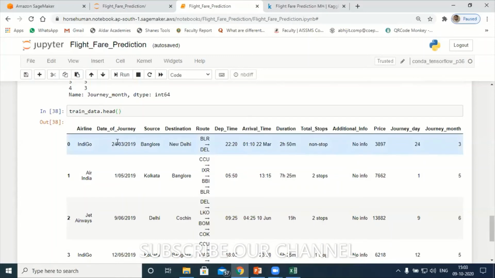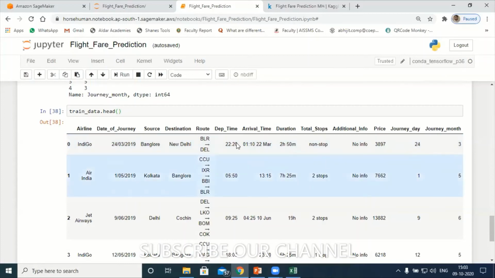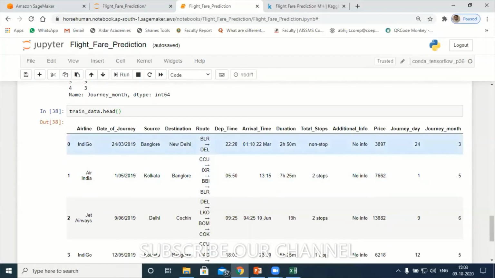I don't want the date of journey, because I have already extracted the data from it. I have two features now, so why do I need this one? Let's try to drop this.